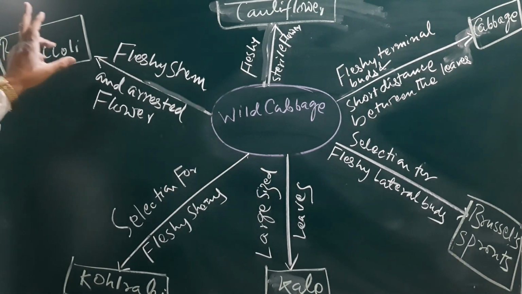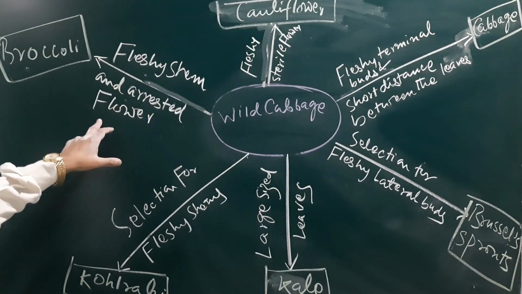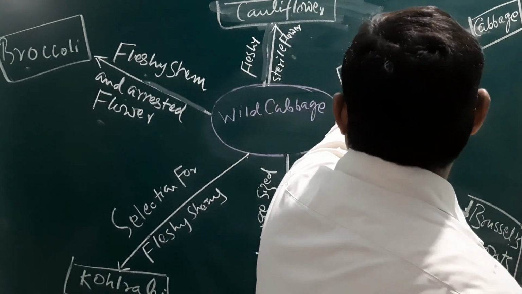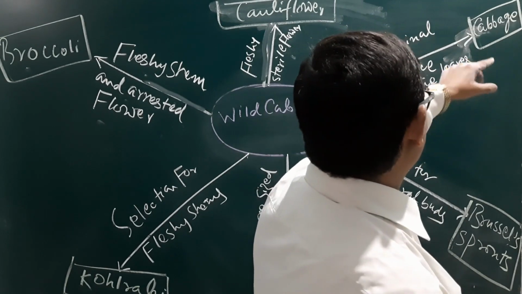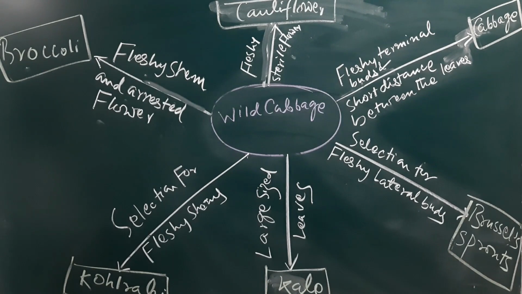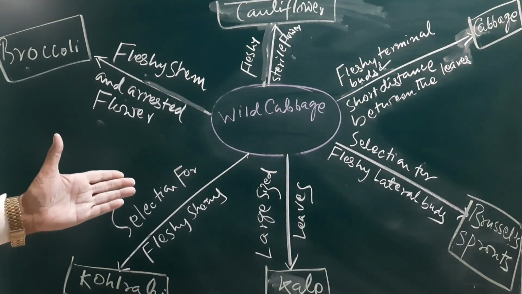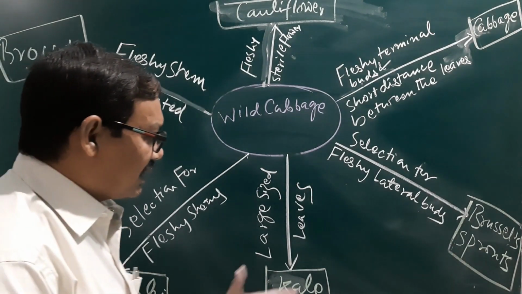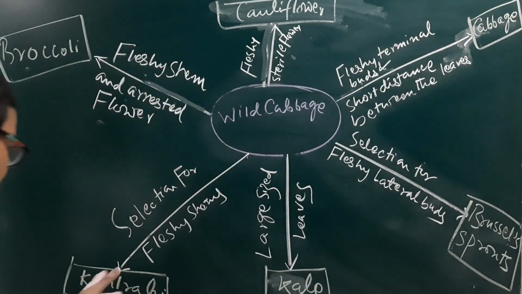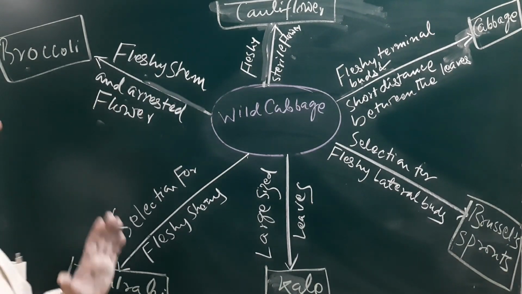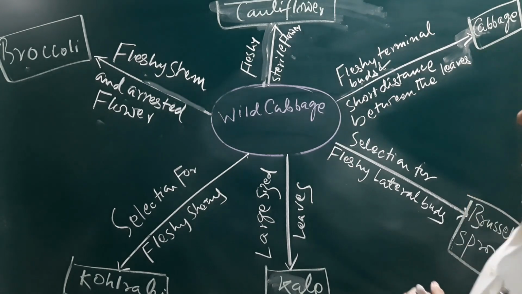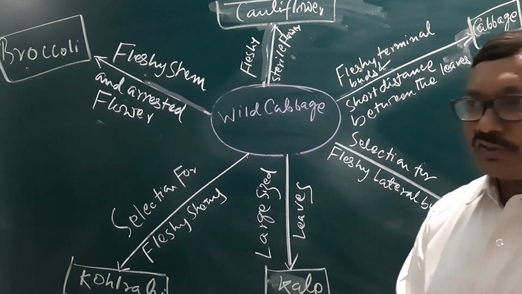Like broccoli with the fleshy stem and arrested flower, like cauliflower with the fleshy and sterile flower. From the wild cabbage, cabbage is prepared from the fleshy terminal buds and short distance between the leaves, and selection for fleshy lateral buds gives Brussels sprouts. This is kale, this is kohlrabi, all these are different vegetables generated from the wild cabbage after artificial selection.